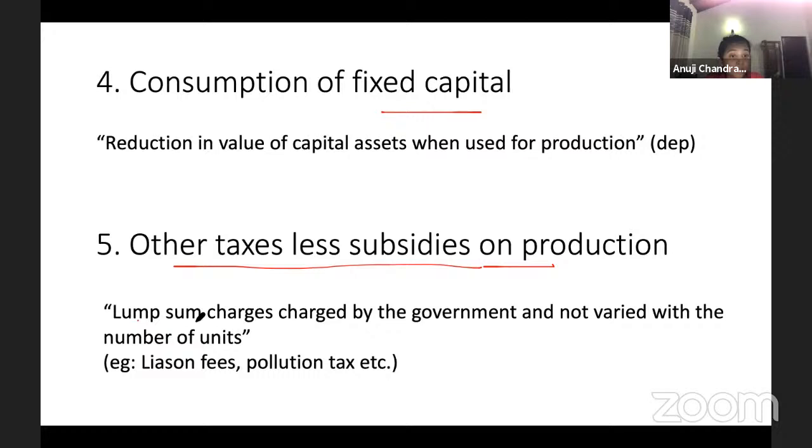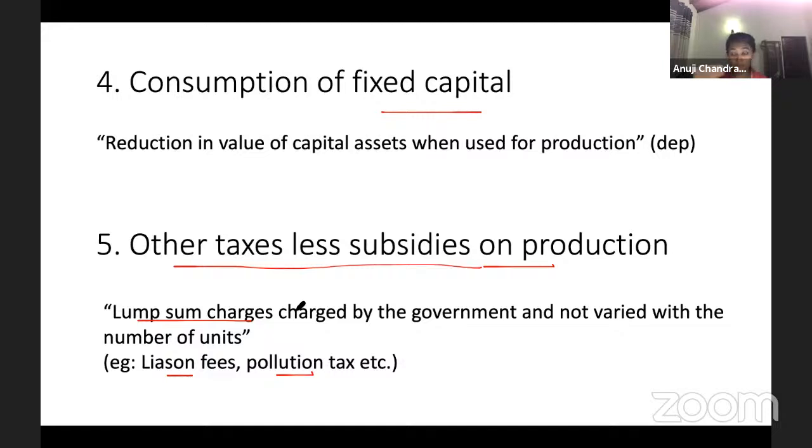Remember, this is a lump sum charge. I said it before, this is an indirect tax. Examples are license fees and pollution taxes. Remember, it is lump sum and it is on production. I told you, if you take the product, you can clearly say this is the tax on the product. But if it is revenue, it's extremely difficult for you to say this is the tax.